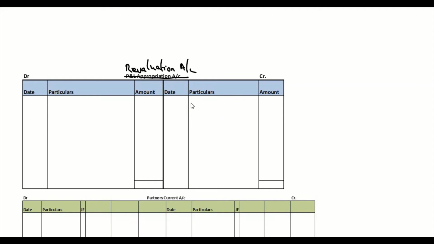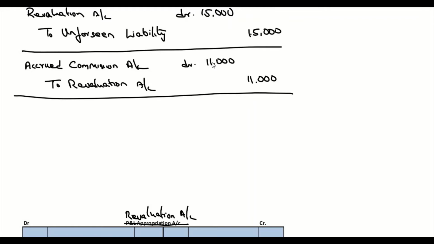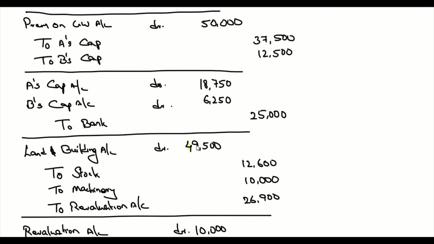So first thing is land and building. Value is appreciated. So land and building, it's 49,500. Then we have accrued commission, which is coming on the credit side, 11,000. So we wrote two credit items in revaluation account. Accrued commission is coming, and we have land and building which is getting appreciated to revaluation account.